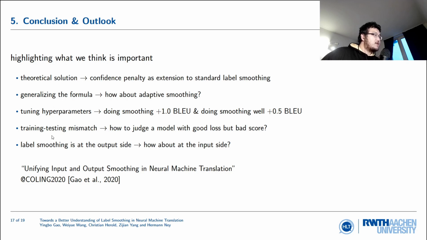And then I spent quite some time talking about this training and testing mismatch. To summarize in one sentence: how should we judge a model with a good loss but a bad score? Finally, label smoothing works at the target output side. How about the input side? Can we do something similar? What would be the implications? Actually, we did some work and have a paper published this year at COLING 2020 called Unifying Input and Output Smoothing in Neural Machine Translation. If you're interested, please take a look.